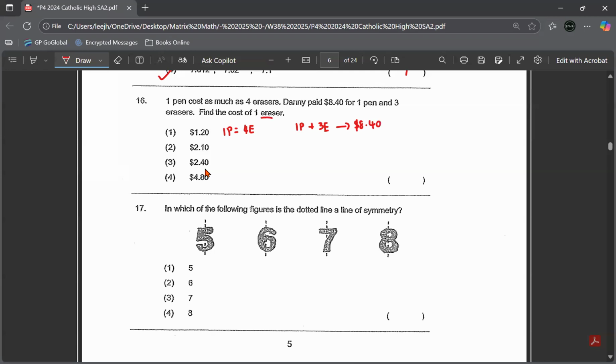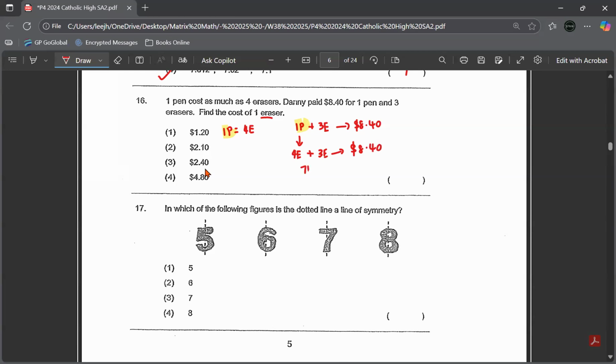So I'm going to find the eraser. It means we have to change all the pens to erasers. So this is one pen. Over here for one pen, I can replace one pen with 4 erasers because they are the same value. Okay, so you add the 3 erasers. I only replace. I didn't do anything to the cost. It is still $8.40.